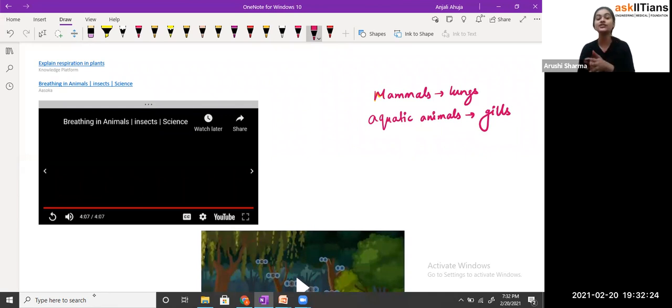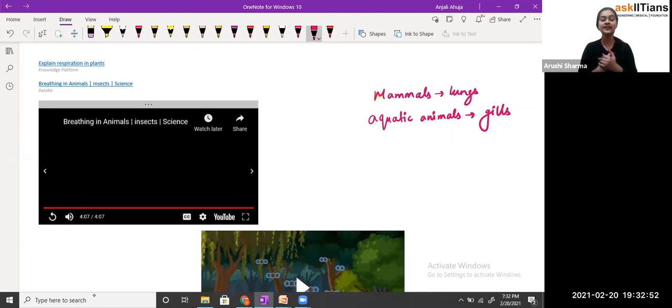So students, depending upon the condition of animals, like where they are living, and what body structure they are having, some of the organisms like earthworm don't have any special organ to breathe, so they just use their skin for the survival, for the exchange of the gases, so that they can breathe and respire, and that's how they are also doing their work. Because you might have heard that the earthworms are the friends of farmer, because they help in increasing the fertility of the land.